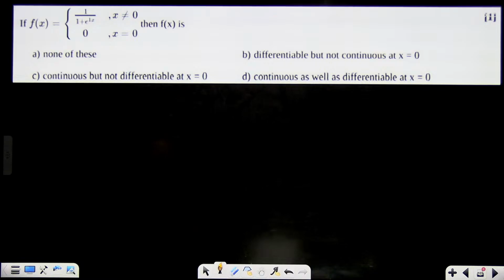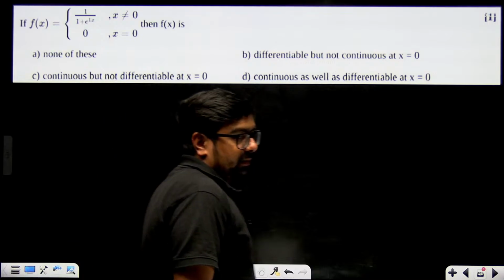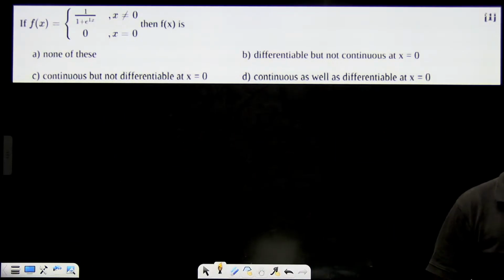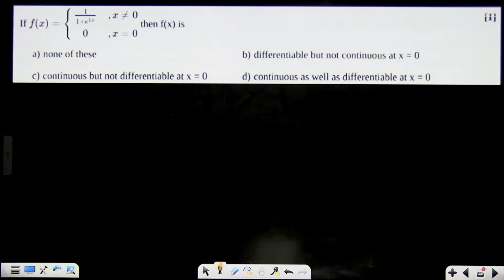Come on, this one: differentiable but not continuous. Very important questions these are. Please look at them once, try to solve them. If there is any doubt, ask me. If there is any question which you are not getting, ask me your doubt. These are all selected and chosen questions. There are high chances that you might get to see some of these questions in your exams today.